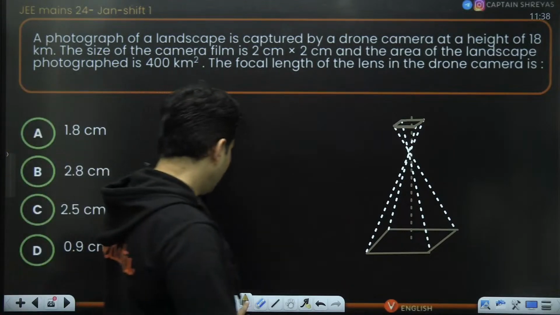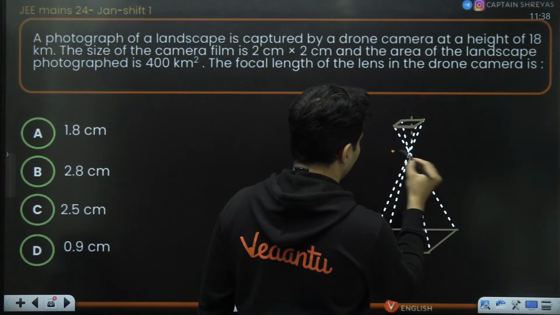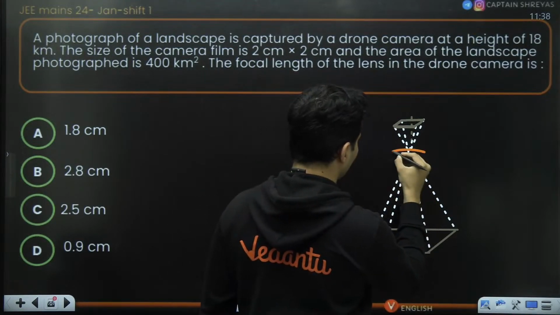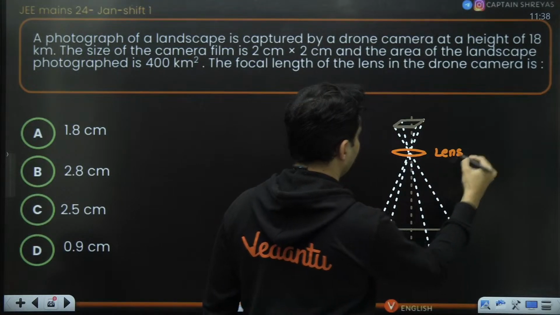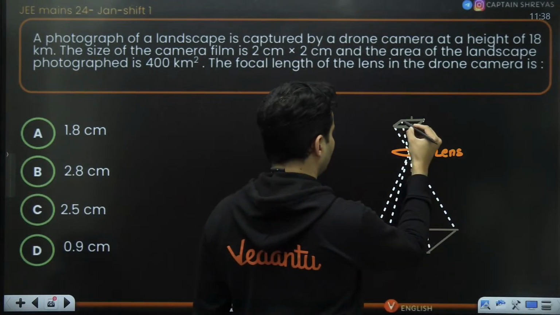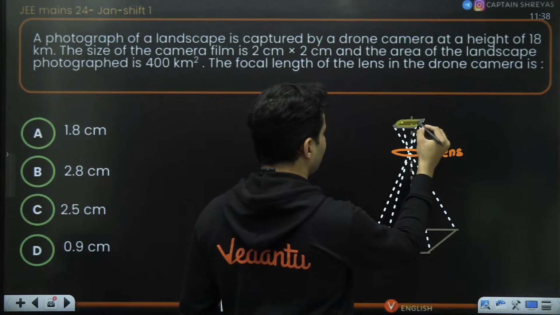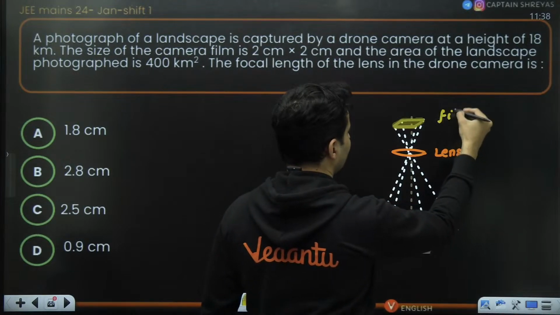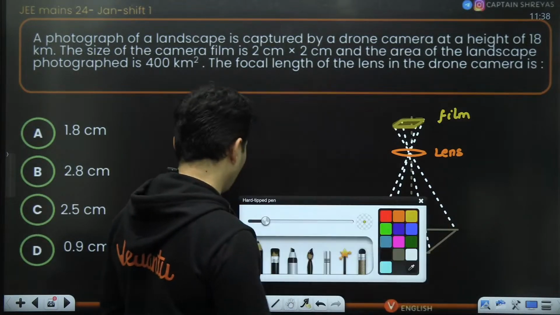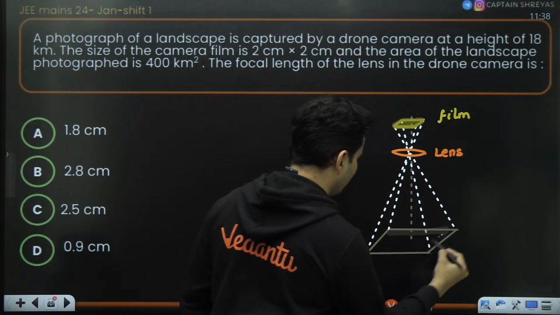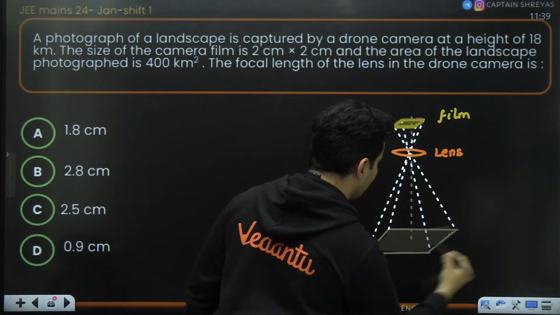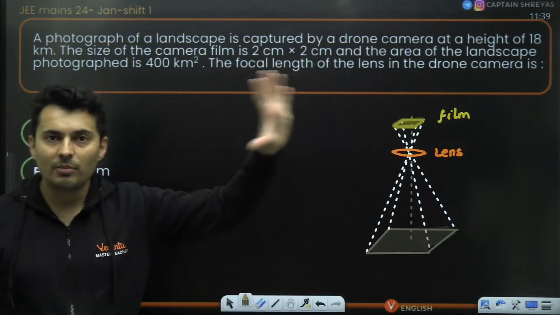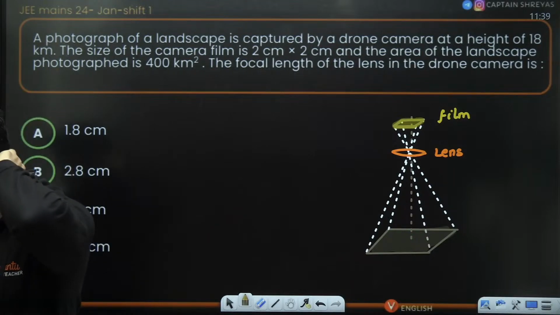Here you have that camera lens, so that lens is over here. This particular thing on the top is basically the film. This is the area which has to be photographed, this thing at the bottom. See if you are able to visualize this now.